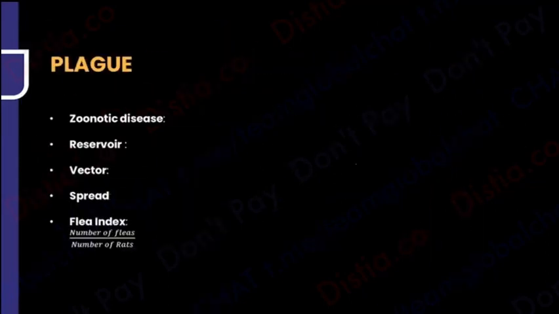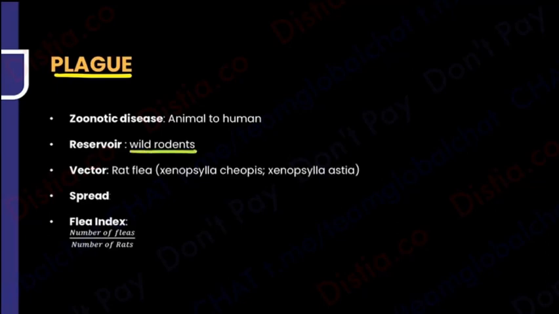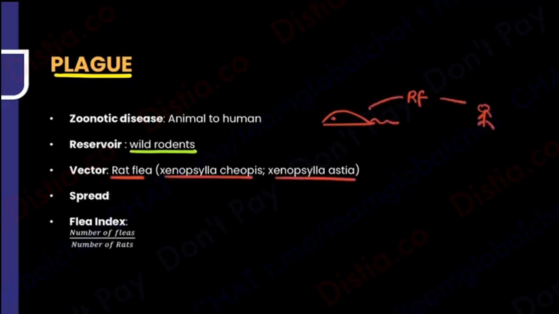So first let me start off with what kind of a disease plague is. It's a zoonotic disease. Zoonotic means it's coming from the animals to the humans. So who is the reservoir? We know this is a rat disease, and who brings it to us? Of course, that is going to be Xenopsylla, the rat flea. So there is going to be a rat, and via a rat flea, it is going to come to us. That is Xenopsylla cheopis or astia. Different species are in North India and South India, right?